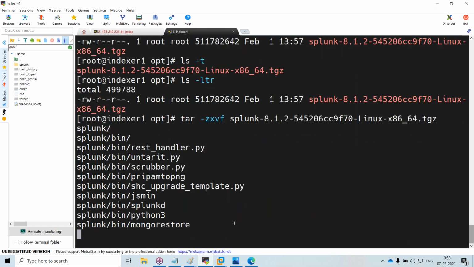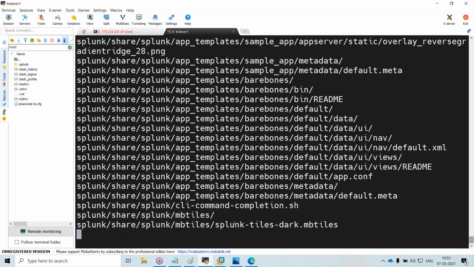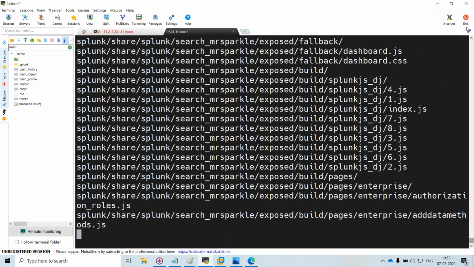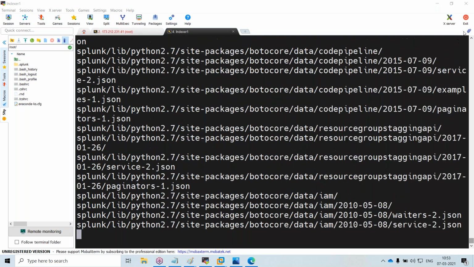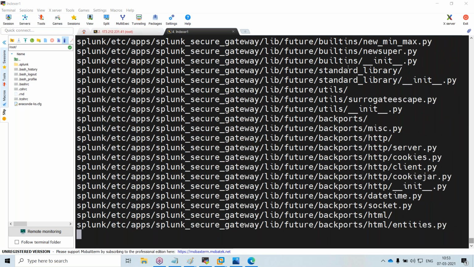If you give this, Splunk installation is done. If you extract the file, basically the Splunk installation is done.